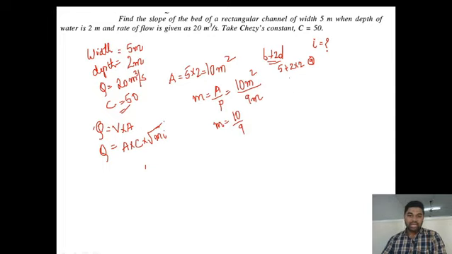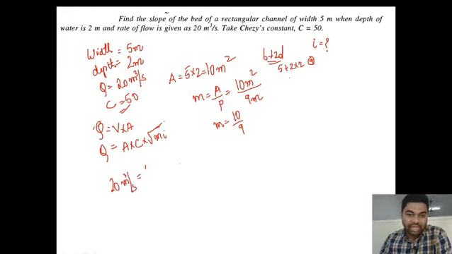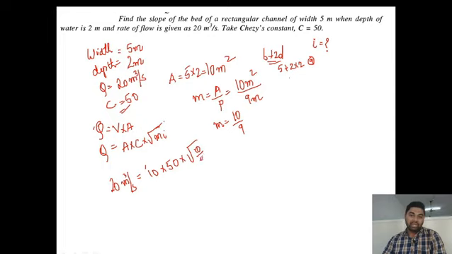Substitute all these values in this equation. The value of q is given as 20 meter cube per second. 20 meter cube per second is equal to area, which is 10, into Chezy's constant, 50, into under root, what is the value of m? 10 by 9 into I. We need to calculate the value of I. So keep this I on one side and send the rest to the other side.